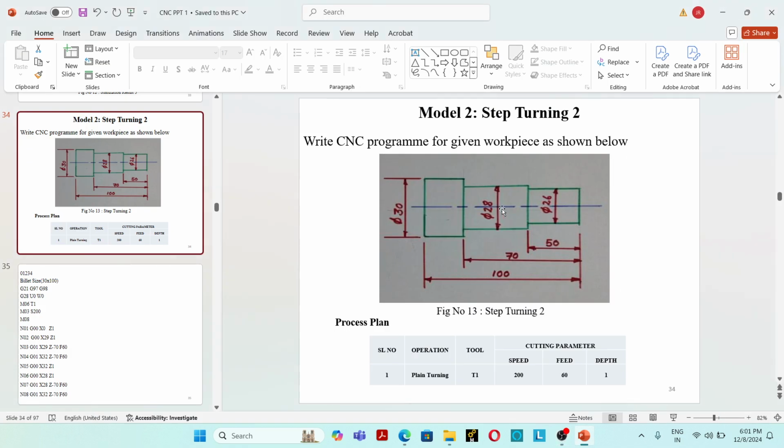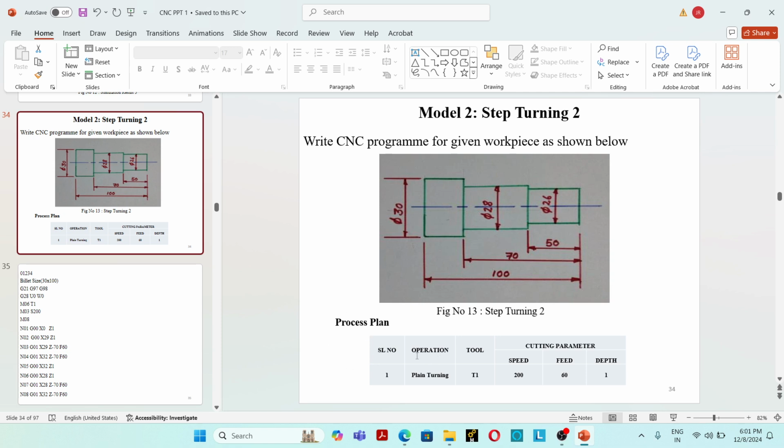Step turning 2. Write CNC program for given workpiece as shown below. This is a drawing. All the dimensions are given here. We have to write the CNC program and simulate the CNC program using Cutviewer Turn software.